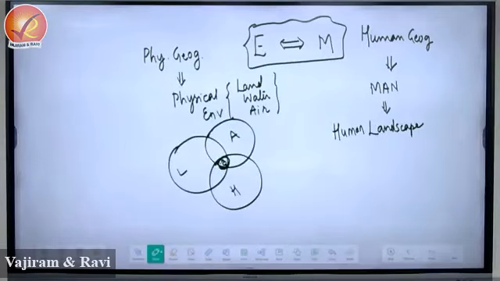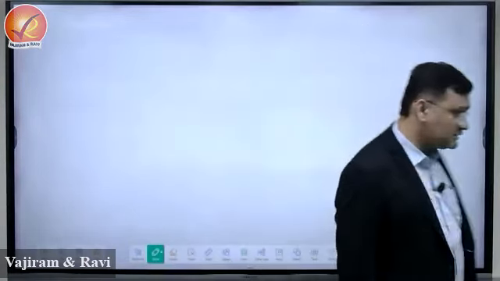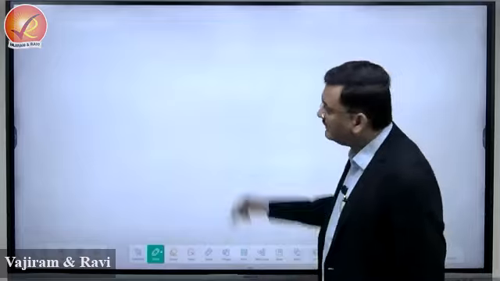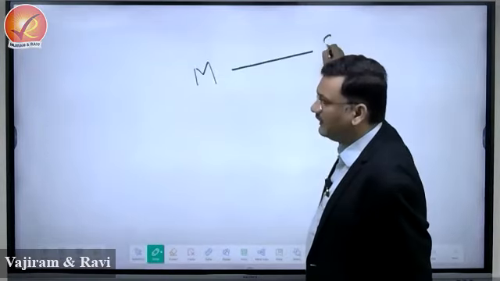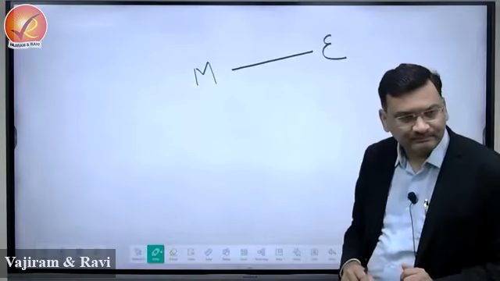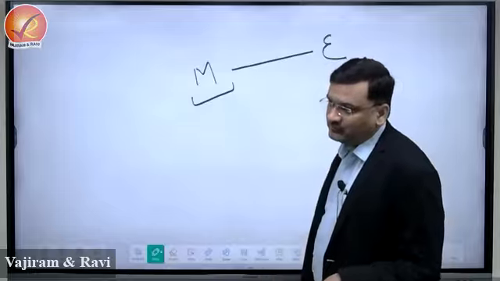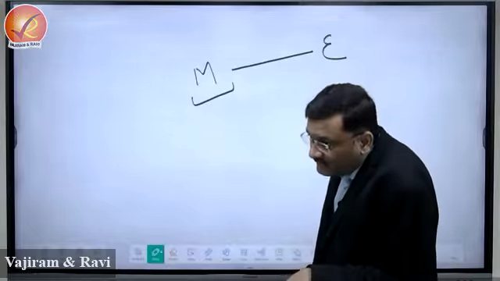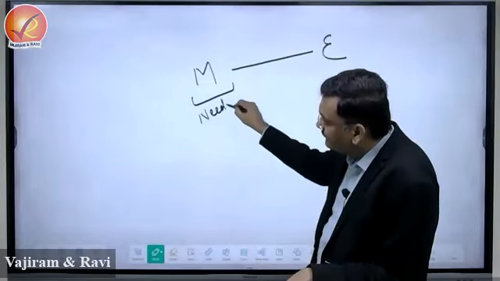Right. Now see, what is anthropocentric? So we say the surface of the earth consists of man and environment, right? So what is the tendency of man? The tendency of man is to fulfill his needs.